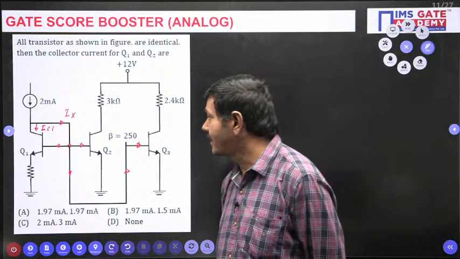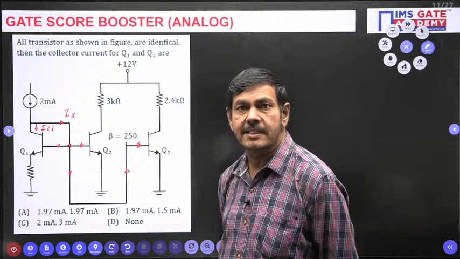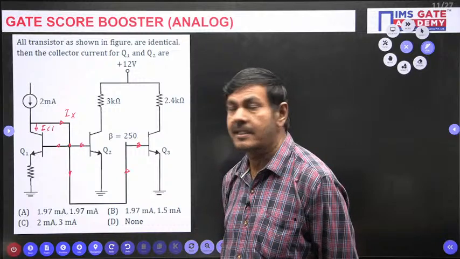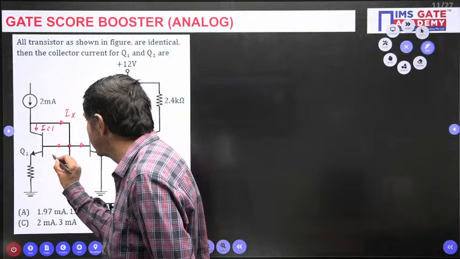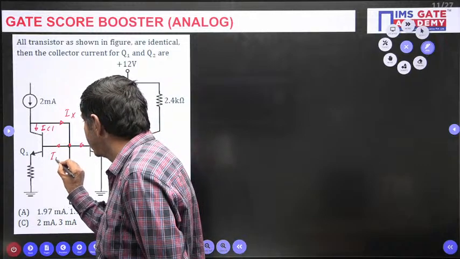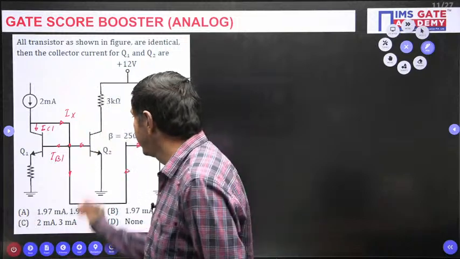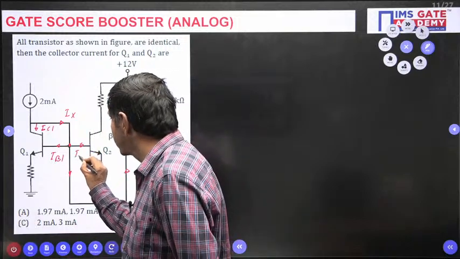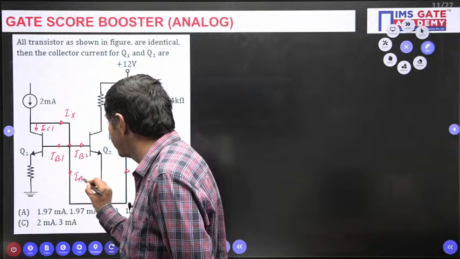Follow the point clearly. Will the base currents of the 3 transistors be the same, or will different currents flow? I am denoting first the symbols, then you identify. This current is the base current of the first transistor. This current I want to take as the base current of the second transistor, and this as the base current of the third transistor.